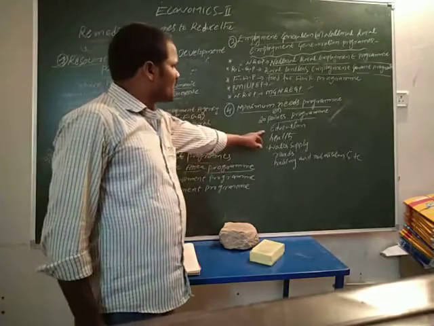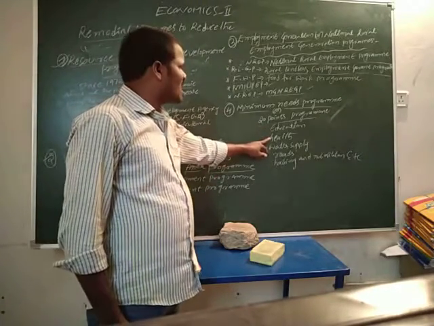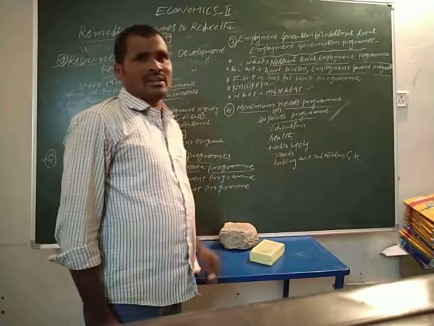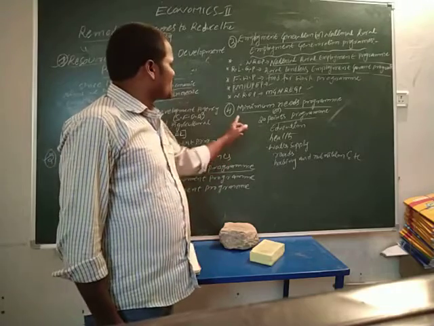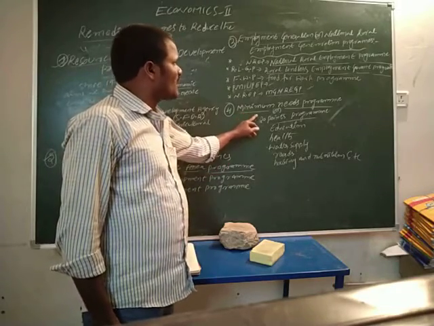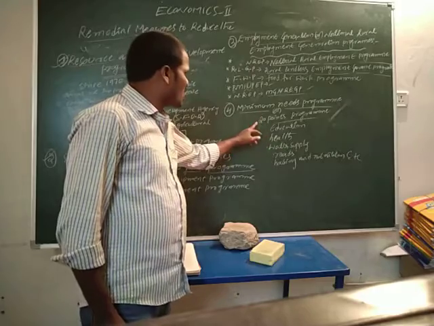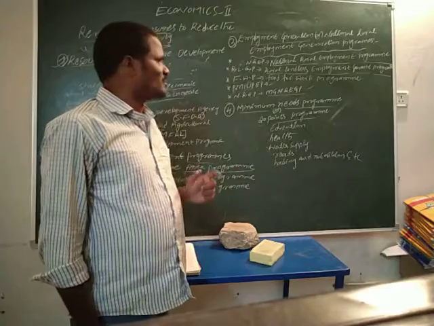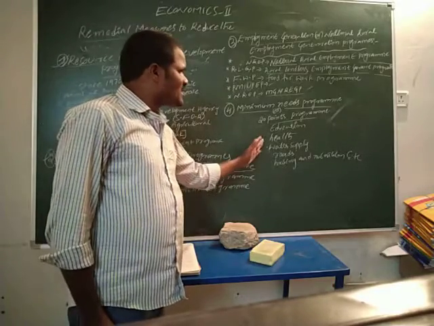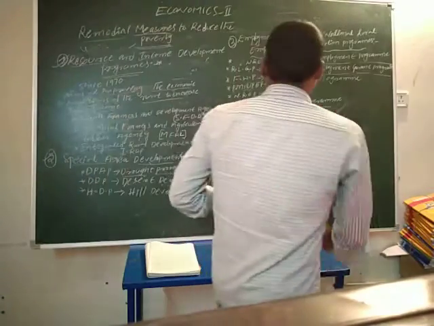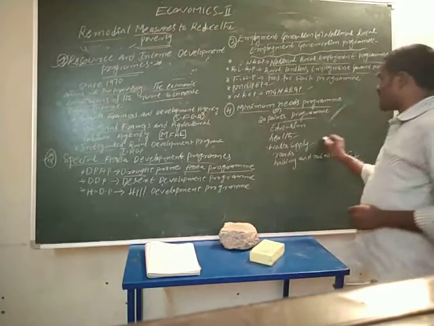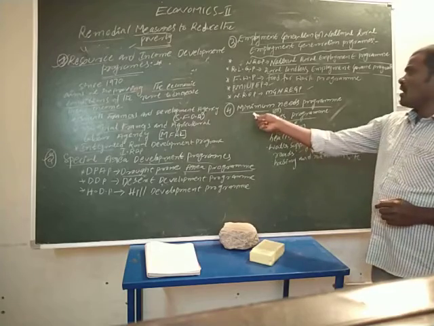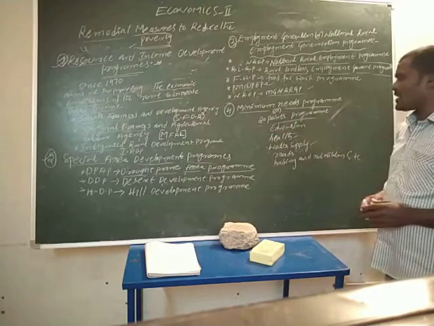For example, elementary education, health, water supply, roads, housing and nutrition. So the fourth one is the minimum needs program, or 20 points program. The main aim is to improve the education system in rural and urban areas, the health conditions, water supply, roads, housing and nutrition.